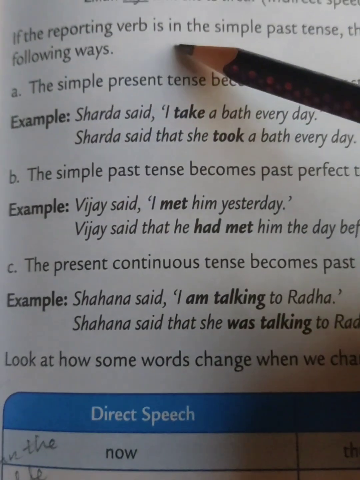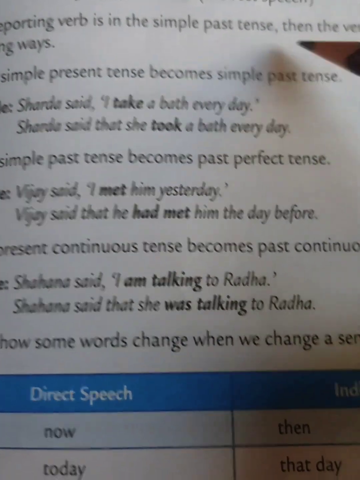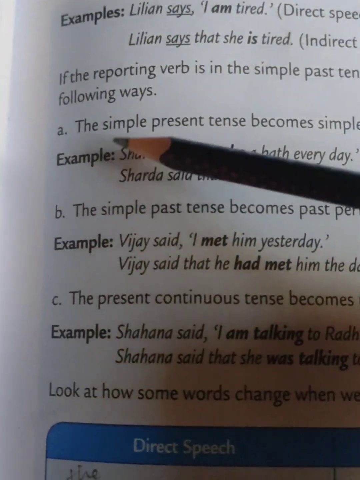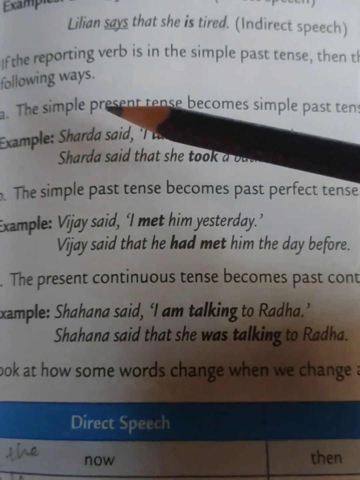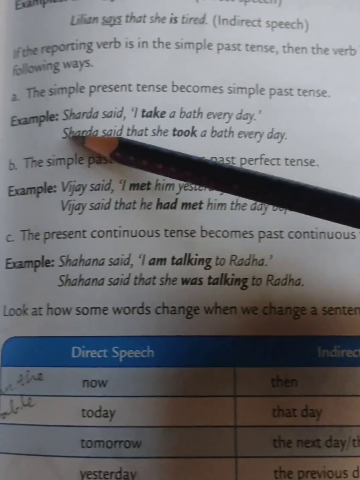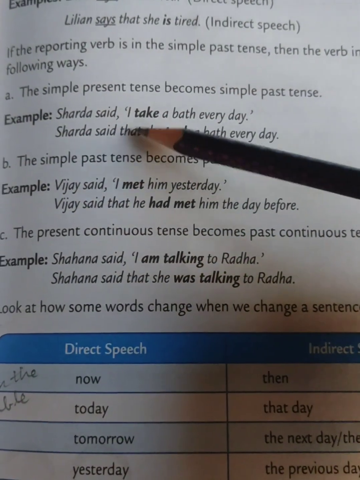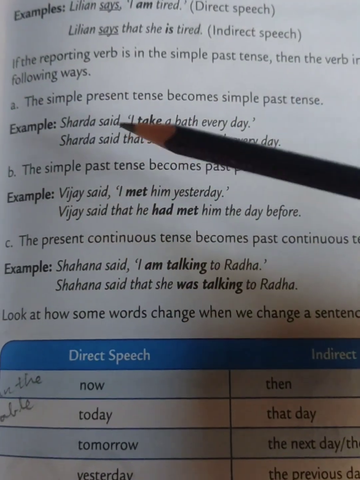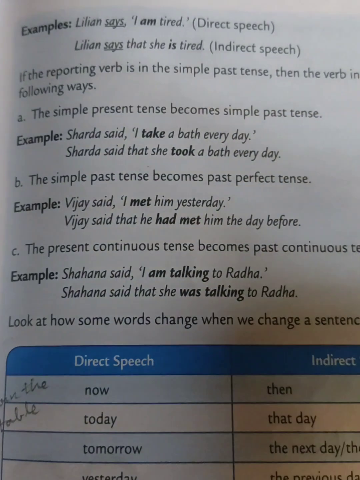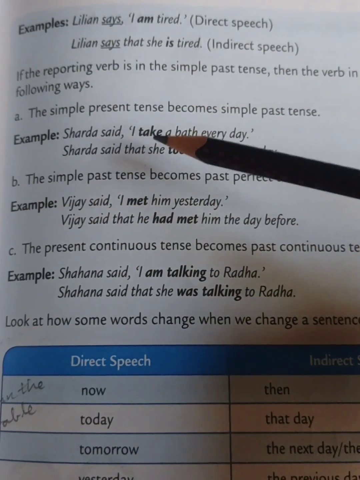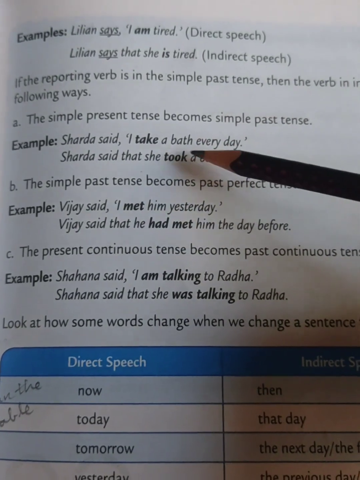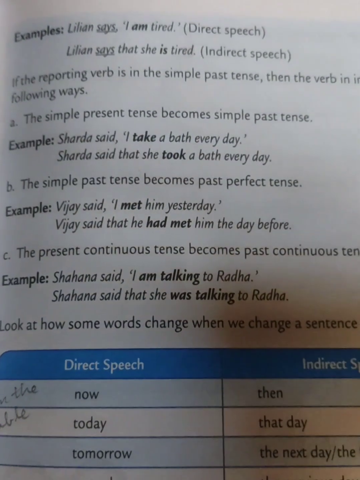If the reporting verb is in the simple past tense, then the verb in indirect speech changes in the following ways. First one, the simple present tense becomes simple past tense. As you can see in this example, Sharda said, 'I take a bath every day.' Sharda said that she took a bath every day. Instead of take, you can see here, took is written. So take is changed into took.